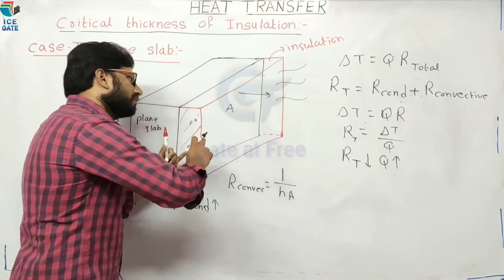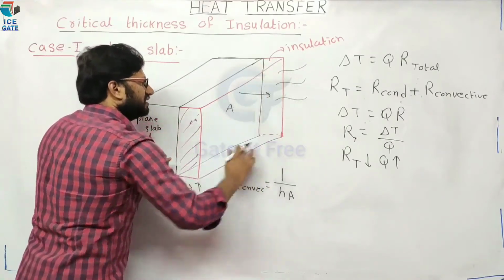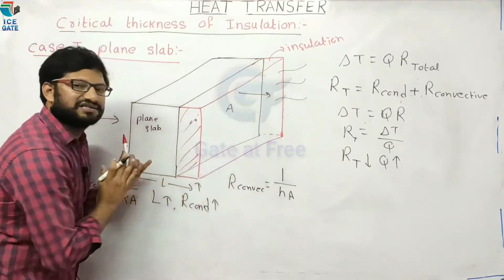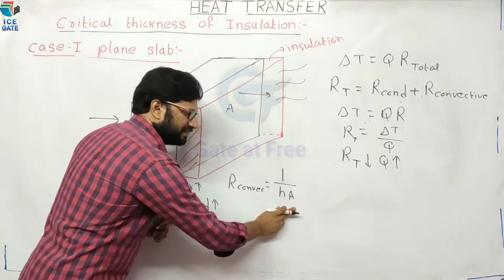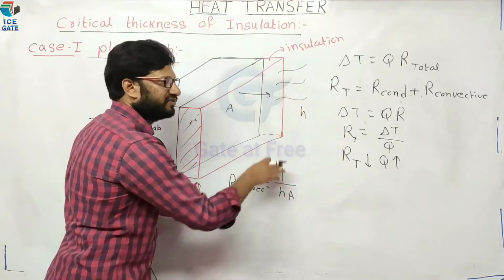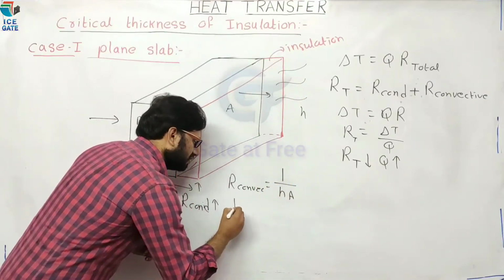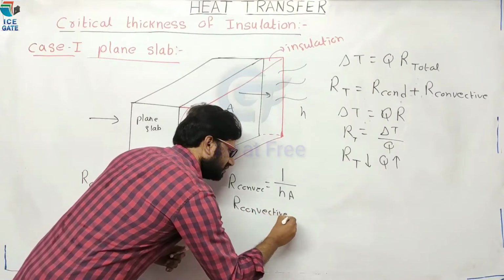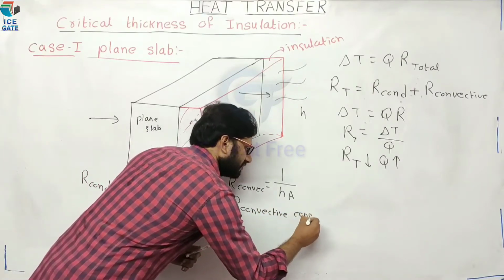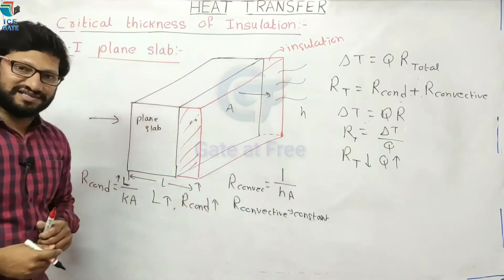After providing insulation, there is no change in the surface area, and h is also constant for the surrounding fluid medium. Therefore, convective resistance is constant. There is no change in convective resistance.